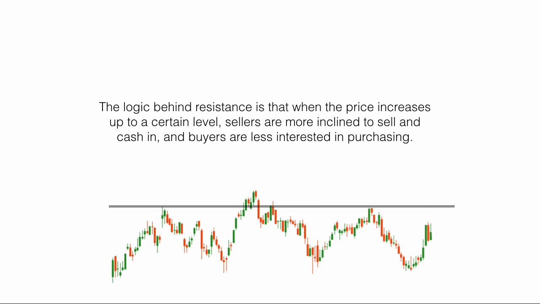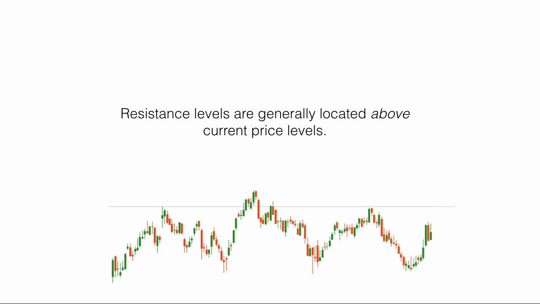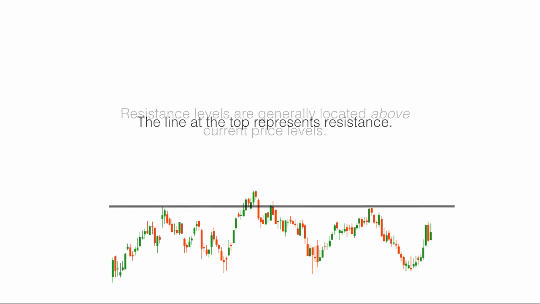The logic behind resistance is that when the price increases up to a certain level, sellers are more inclined to sell and cash in, and buyers are less interested in purchasing. Resistance levels are generally located above current price levels. The line at the top represents resistance.